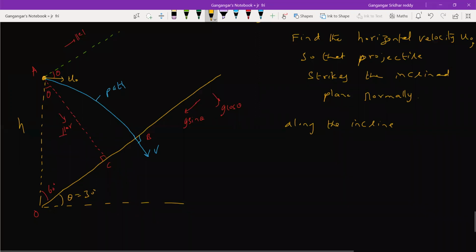So here, if I resolve it, u naught cos theta, and the other component will be u naught sin theta. Along the incline, write the equation of motion, as the projectile moves from A to B, not along the path but along the incline.